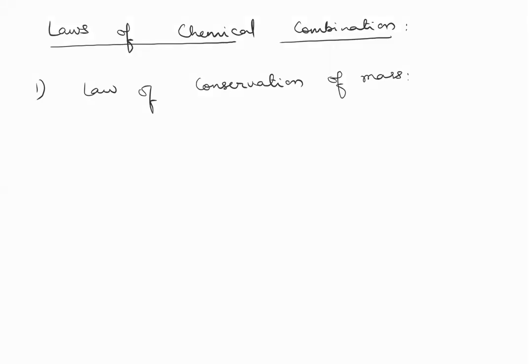The law says whenever you have a chemical reaction taking place, okay, we are not talking about nuclear reactions, the amount of substances in the beginning will be equal to the amount of substances in the end, or your mass can neither be created nor destroyed, in simple words. Just like we say energy can neither be created nor destroyed, we have mass can neither be created nor destroyed.